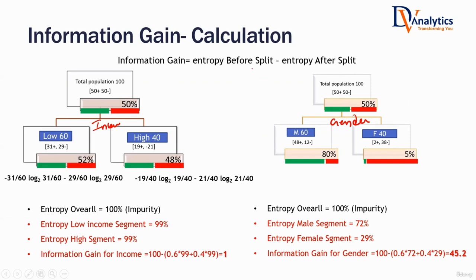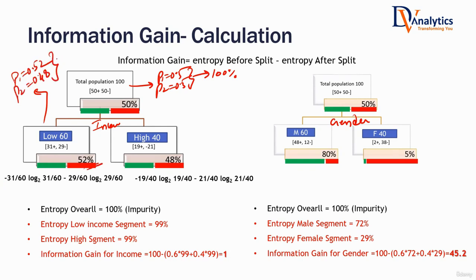Let us see how information gain is calculated based on entropy. So the final formula is information gain. That's what we use everywhere. Entropy before split: P1 is 0.5 here, P2 is 0.5 here. You have already calculated this case. What's the entropy? 100%, isn't it? After splitting, P1 is 0.52 and P2 is 0.48. Can you make a guess at the entropy? It is near to 1, a high value, very near to 1.